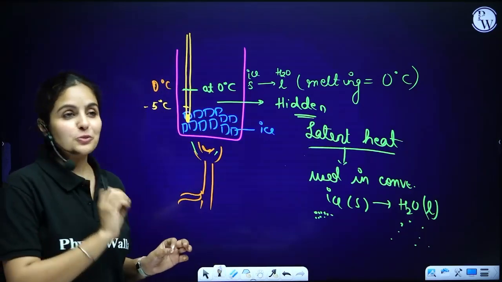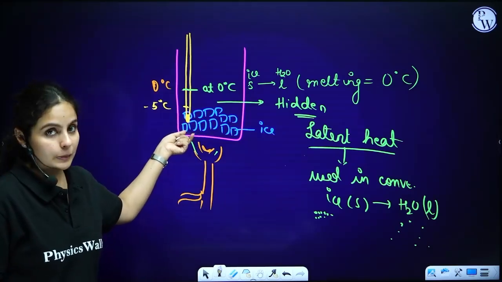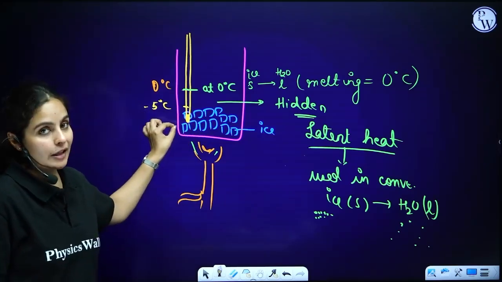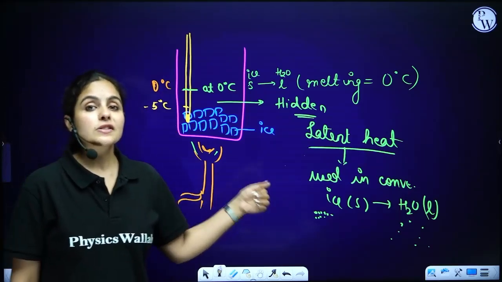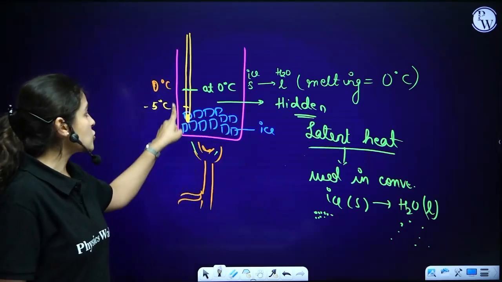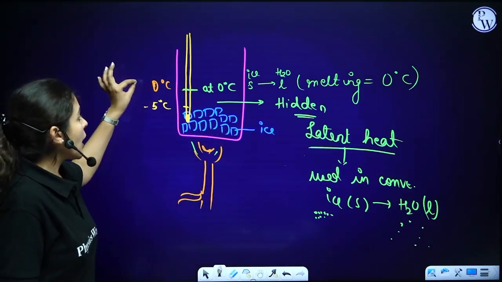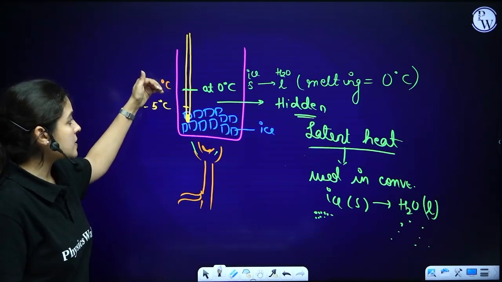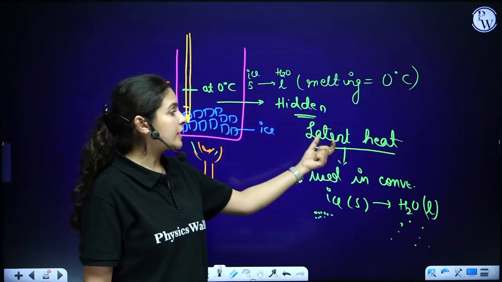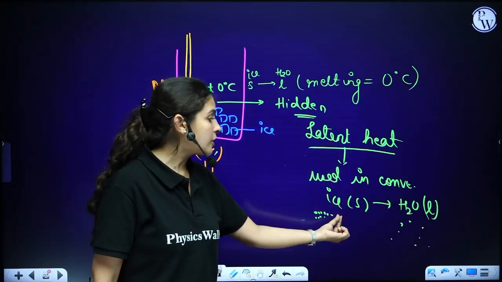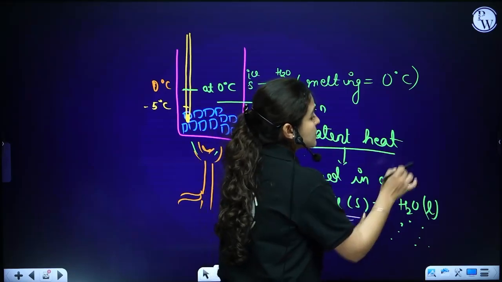Okay, I will repeat this one more time. We have taken ice in a container, we put a thermometer in it. Initial temperature was -5 degrees Celsius, let's say, and we've heated the system. As we've started heating it, obviously the temperature on the thermometer will increase, but it's still solid. Now at 0 degrees Celsius, the temperature got stuck even if we are heating it continuously. So the extra amount of heat is latent heat, which is consumed in converting ice to water.